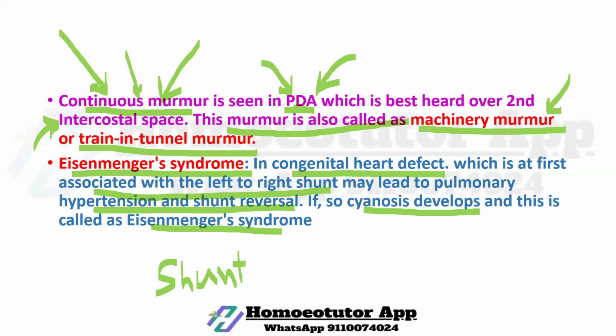Shunting is blood flow from one part to another part of the heart. If the shunt is reversed, there is a condition of cyanosis. This condition is called Eisenmenger syndrome. Okay.